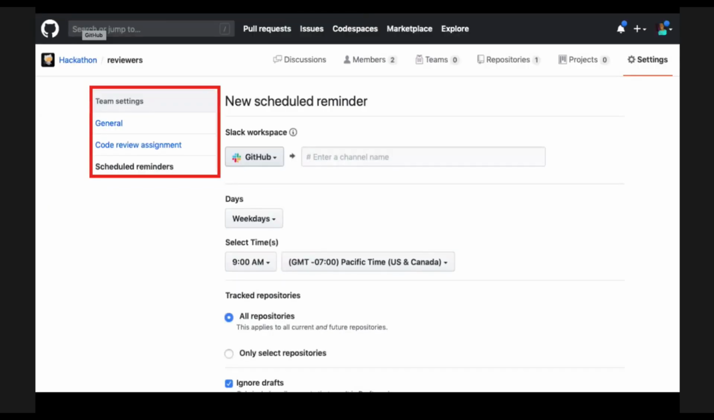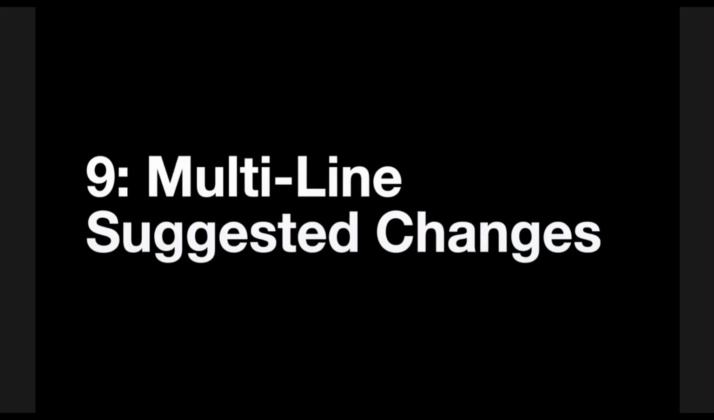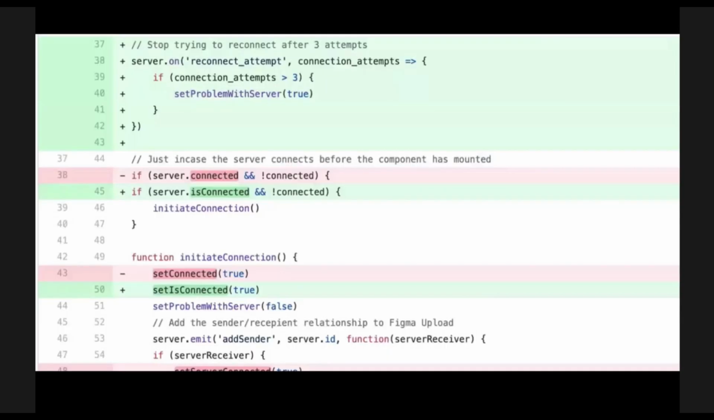You can actually just go directly to your team's dashboard and enable this feature today. You can just provide your Slack integration, make sure you authorize that, and install the GitHub app, and you have access to that. Multi-line suggested changes, number 9.